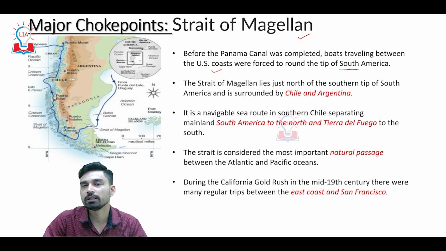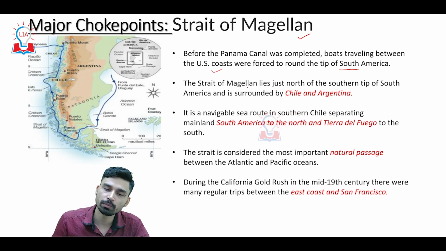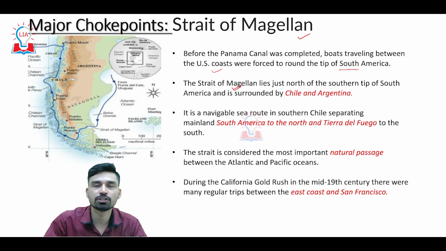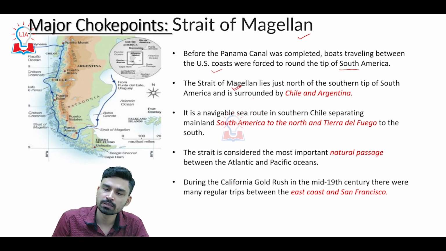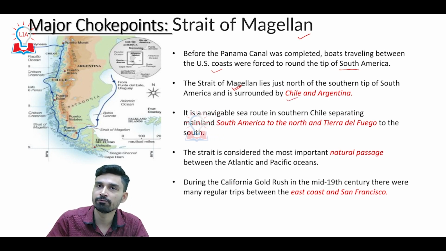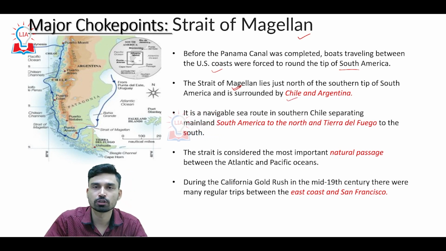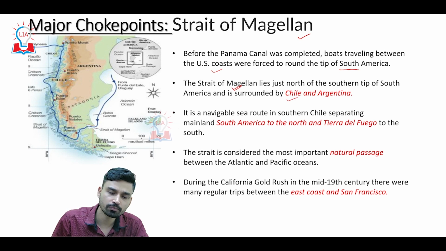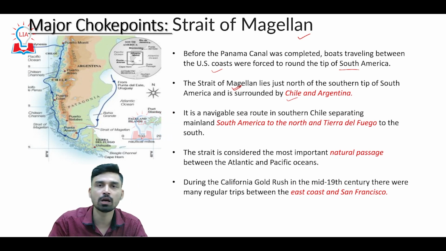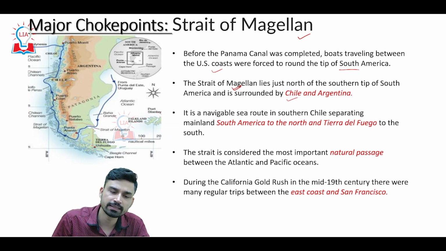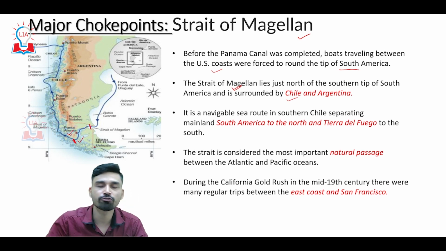And it is along the southern tip of South America that the Strait of Magellan lies, just to the north of the southern tip, surrounded by two countries, Chile in the west and Argentina in the east. If you look at this map here, it is the Tierra del Fuego Peninsula of Chile and Argentina that is situated here. And on this side, we have Punta Arenas, which is a part of Chile. This blue route refers to the movement of ships via this strait, called the Strait of Magellan.